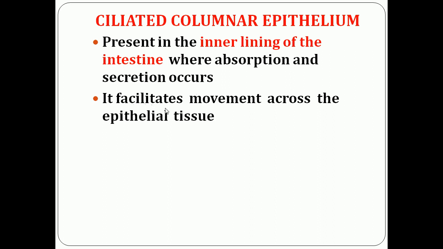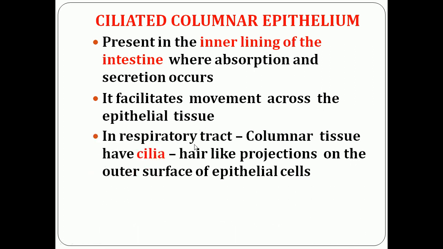It facilitates movement across the epithelial tissue. In the respiratory tract, these columnar tissues have cilia. What is meant by cilia? They are hair-like projections on the outer surface of the epithelial cells.